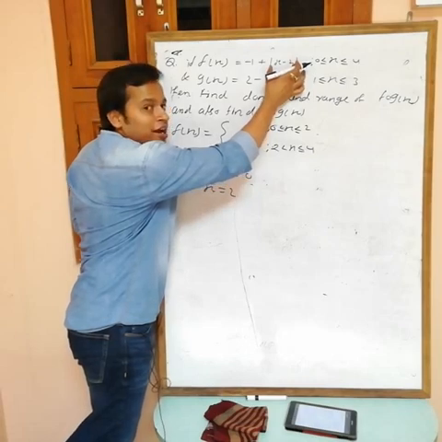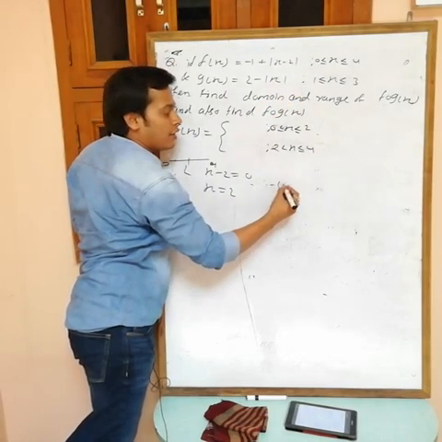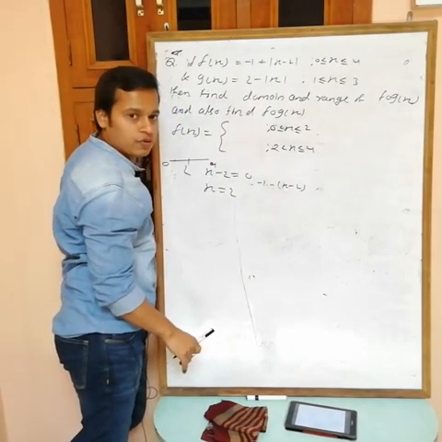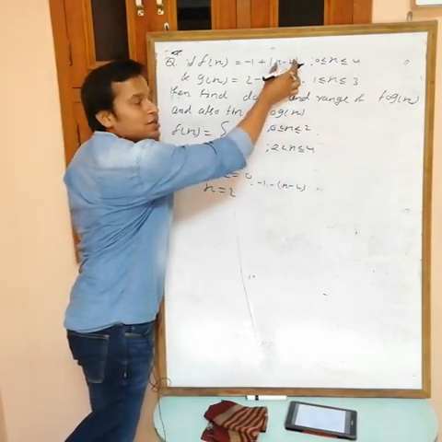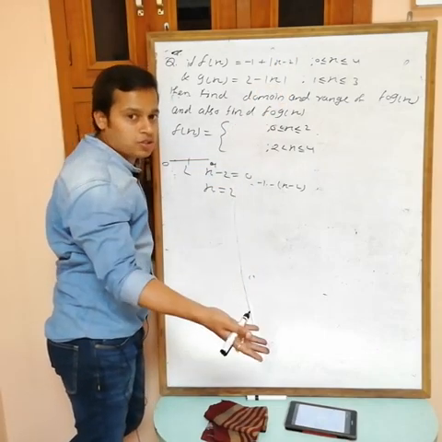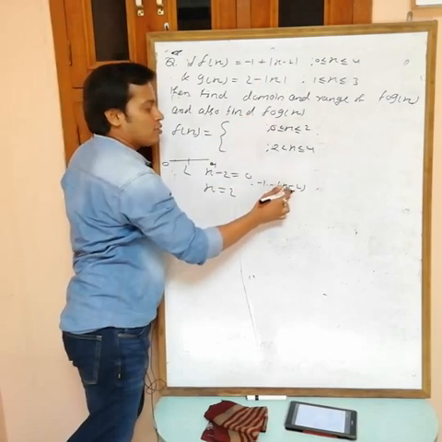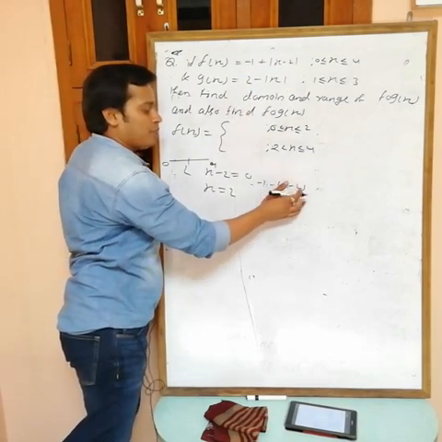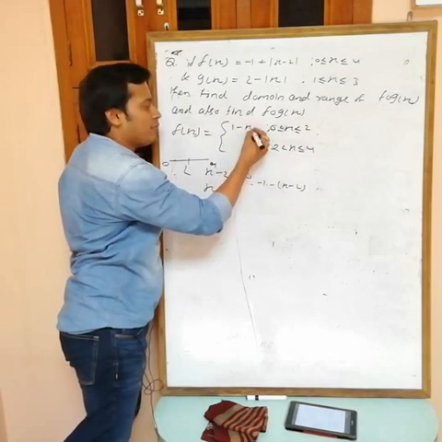So if you want to write this one without mod, then it becomes minus of x minus 2, and this one is minus 1. For these x, this one is negative, na. So if x is negative, then mod x is equal to minus of x. So this becomes minus of x minus 2, and this one is minus 1. So in total what are we getting? Plus 2 minus 1, we are getting 1 minus x.